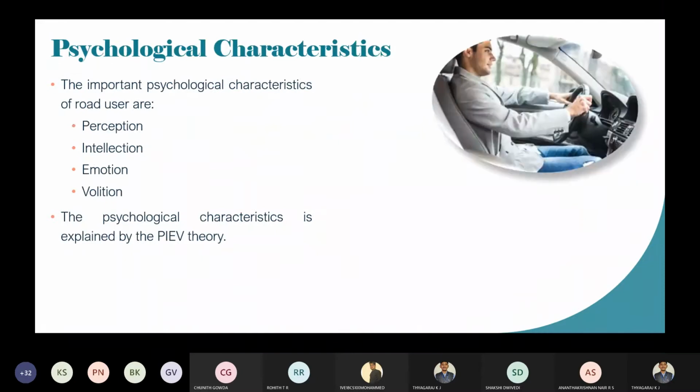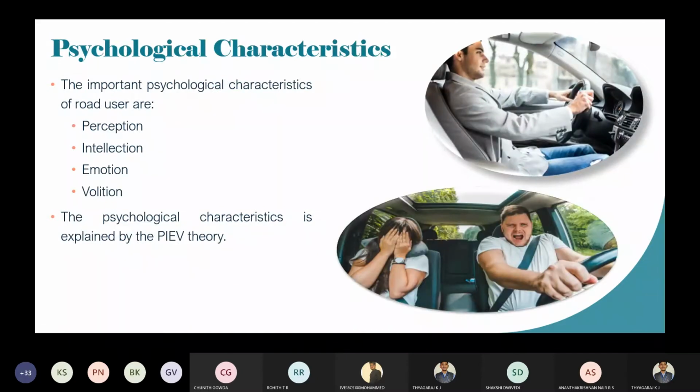Next, we will move to the psychological characteristics. What are those psychological characteristics? Till now, we have discussed the physical or physiological characteristics. In these physiological characteristics, we have discussed vision and hearing. Okay, is it understood?